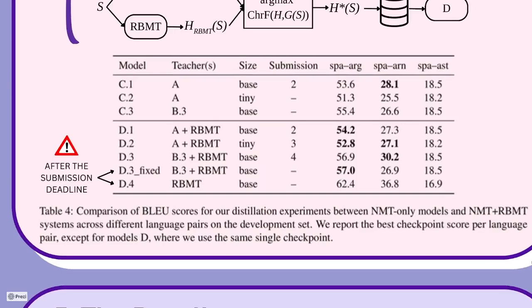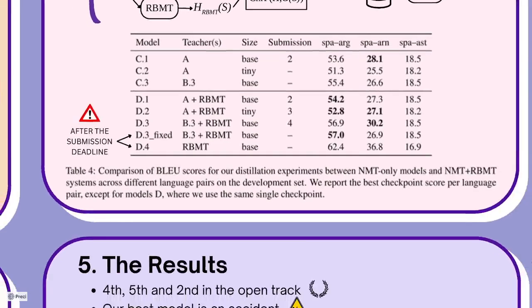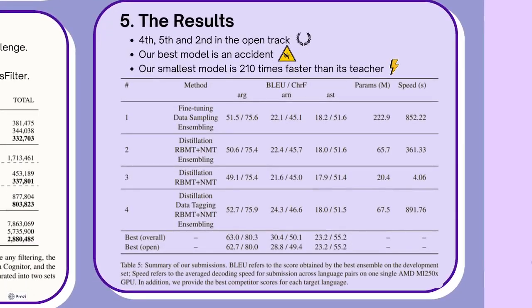And now we're already getting to the end, so let's see the results of the final submissions. We produce 4 submissions in different sizes and different methods. Our best models rank 4th, 5th, and 2nd in the open track, so we don't use any closed source data or models. And our best model is an accident, because our best model is actually the one produced with the wrong data tags. Our smallest model is 210 times faster than its teacher. You can see it in column 3. Let's look at the table for a second.